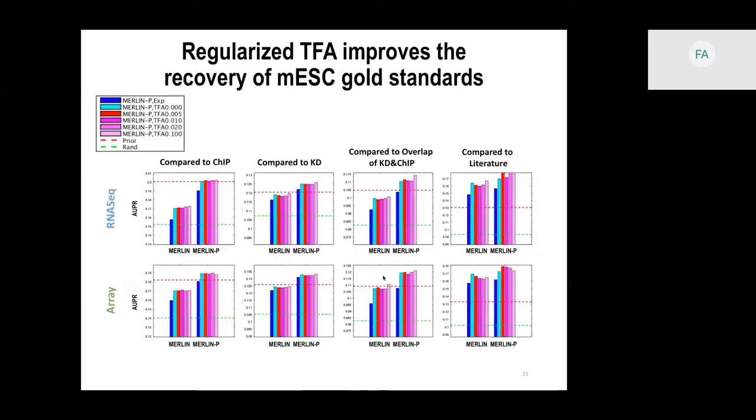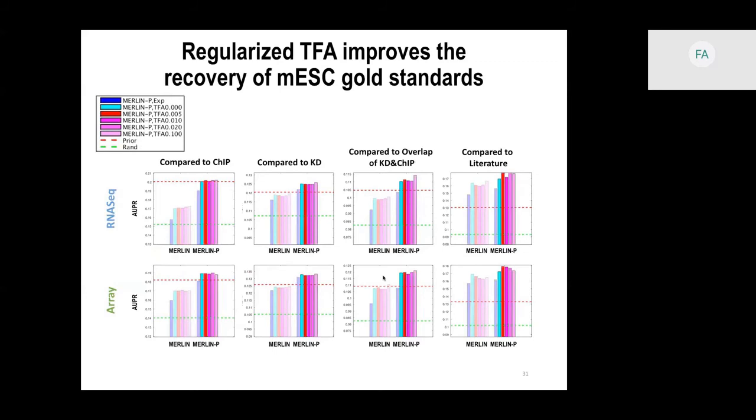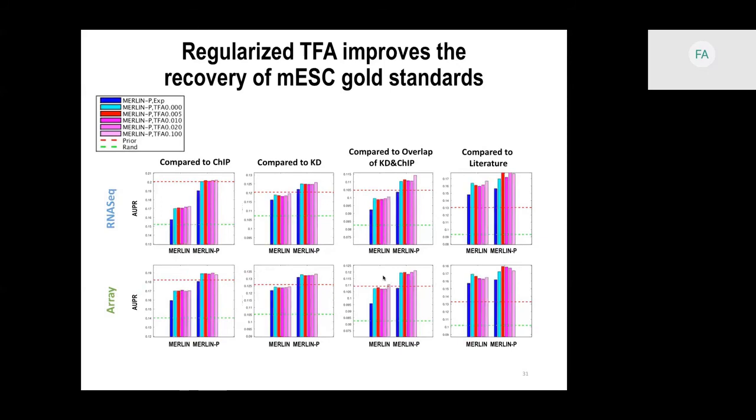Here we are showing the performance of our inferred networks for different gold standards in mESC. What we see is that when we are using the prior, we perform better than not using prior. TFA always improves over not using TFA, and we see that in most cases, regularized TFA performs better than original TFA. We see this for all the gold standards, ChIP-based, knockdown-based, overlap of ChIP and knockdown, and also the literature-based gold standard, and we see this for networks inferred from RNA-seq data or array data.